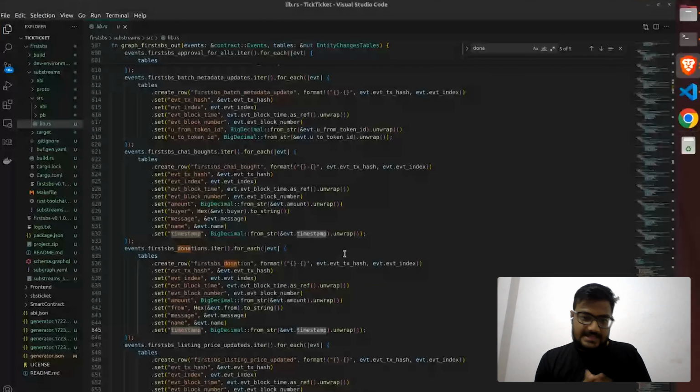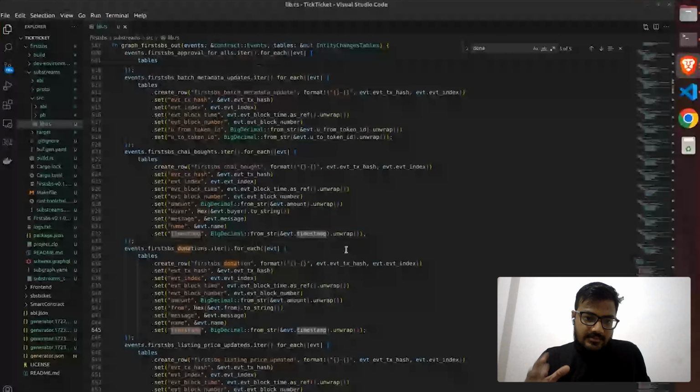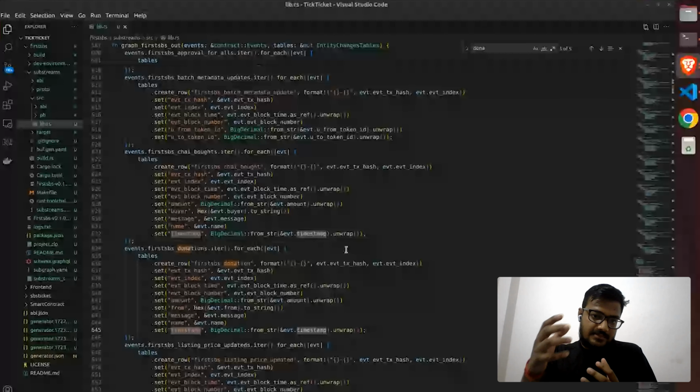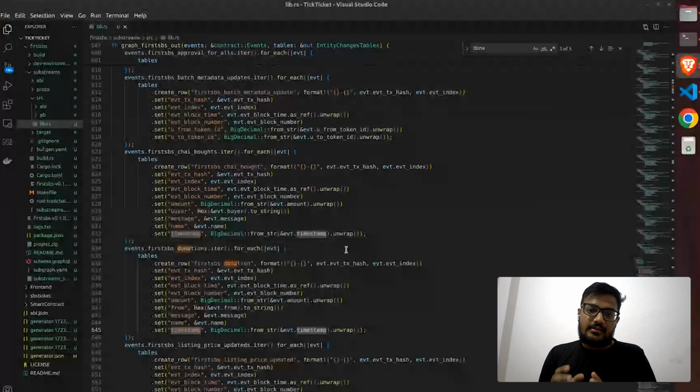So according to my point of view, what I feel is that all the data is being fetched from the subgraph and it's being handled by the Substream in the middle. After handling this, the Substream makes the query, fetching and showing, faster than the subgraph.